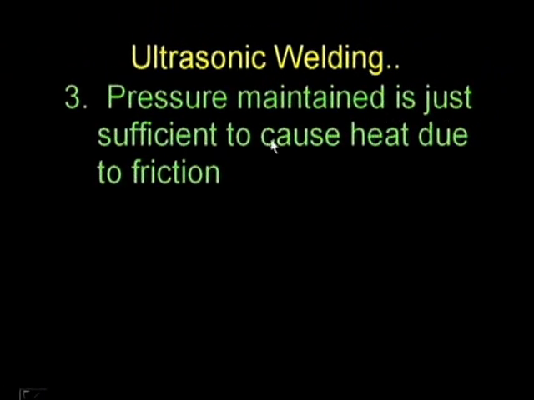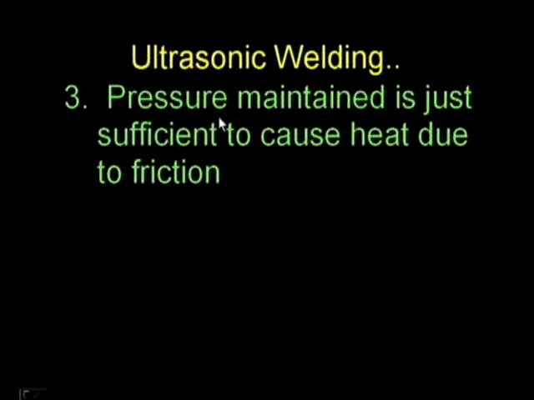Now the pressure maintained is just sufficient to cause heat due to friction. So how much pressure is to be maintained? It is just sufficient to cause heat due to the friction. Whatever friction is developed, because of that heat is there, so that it is going to be softened.